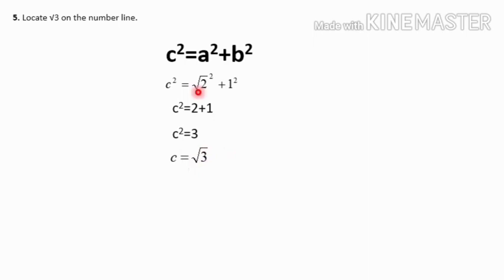So, how have I got root 3? I have taken a as root 2 and b as 1. So, here a is equal to root 2 centimeter and b is equal to 1 centimeter. As I mentioned before, a is root 2, which means we have to first construct or locate root 2, then from root 2 we have to proceed to root 3. Let's see the rough plan.